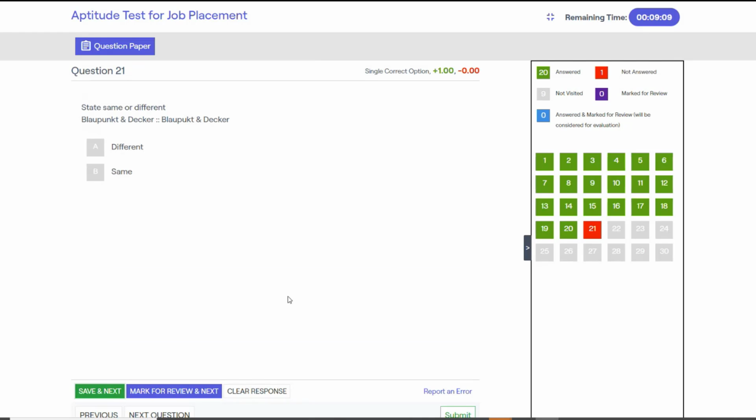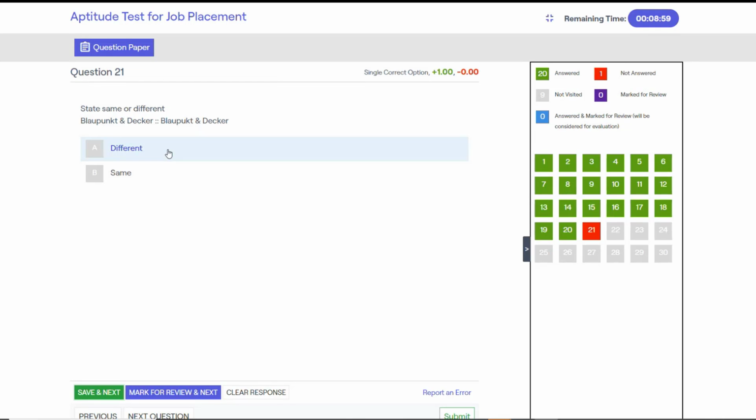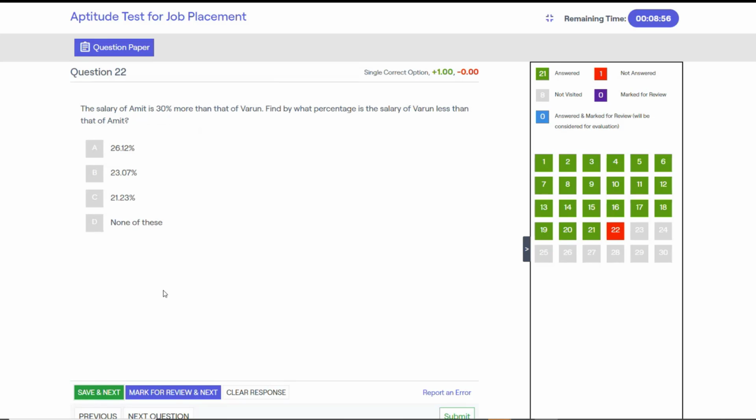Next, same or different? They are different as the letter N is missing on the right side. Next, the salary of Amit is 30% more than that of Varun. Find by what percentage is the salary of Varun less than that of Amit.